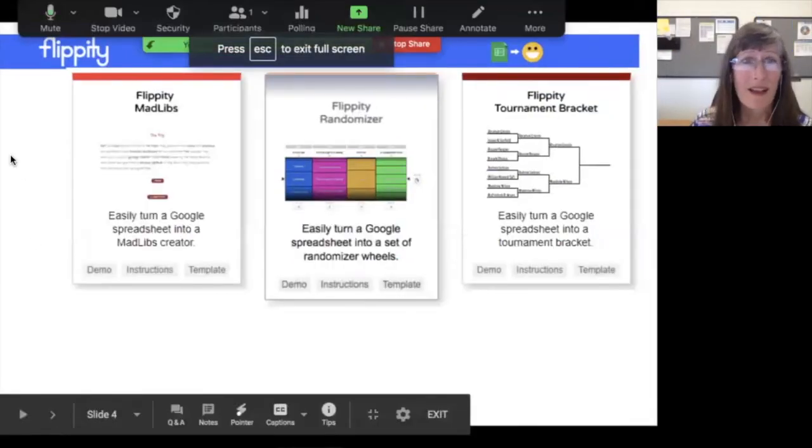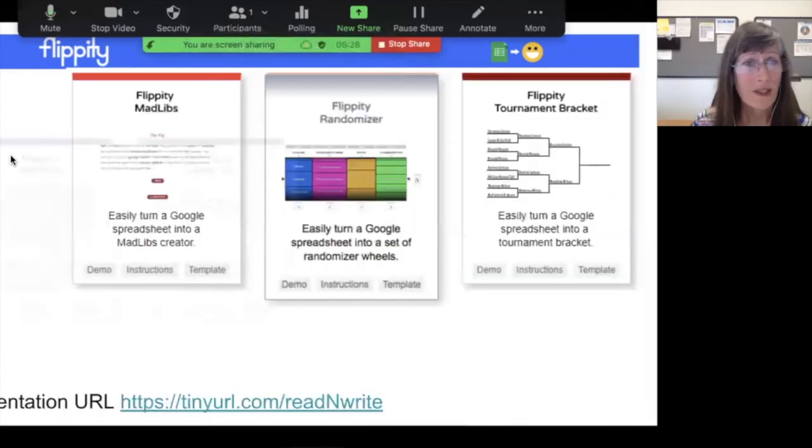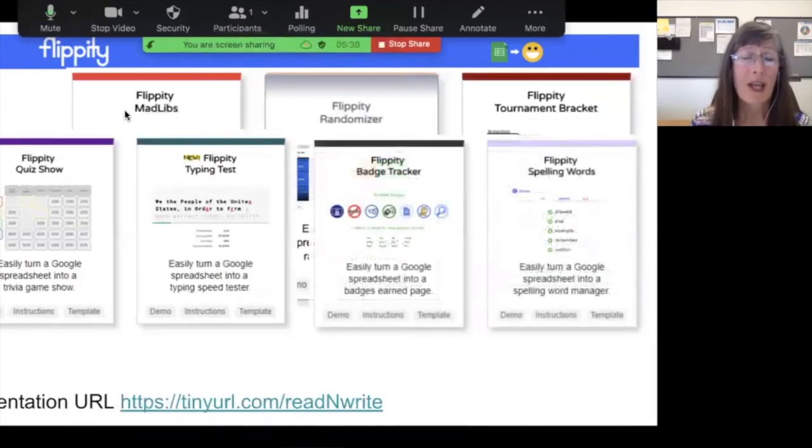Flippity does a lot more, and it all just comes from simple spreadsheets. You can have Mad Libs, a randomizer, tournament bracket, quiz show. So a lot of people would use an old PowerPoint or Google Slides template to make a Jeopardy game or a Flippity typing test.